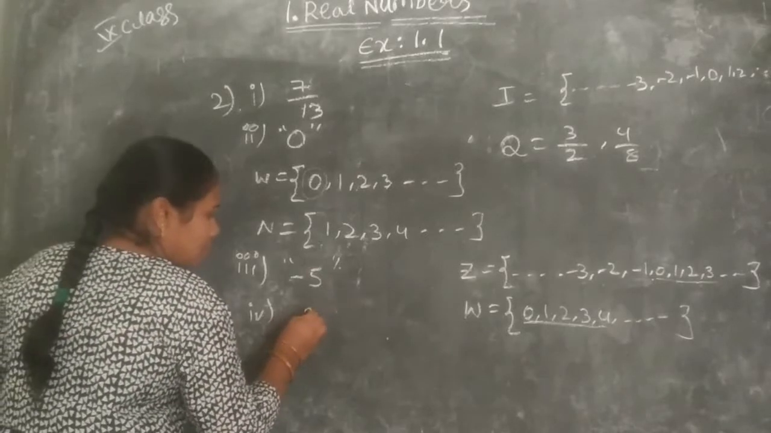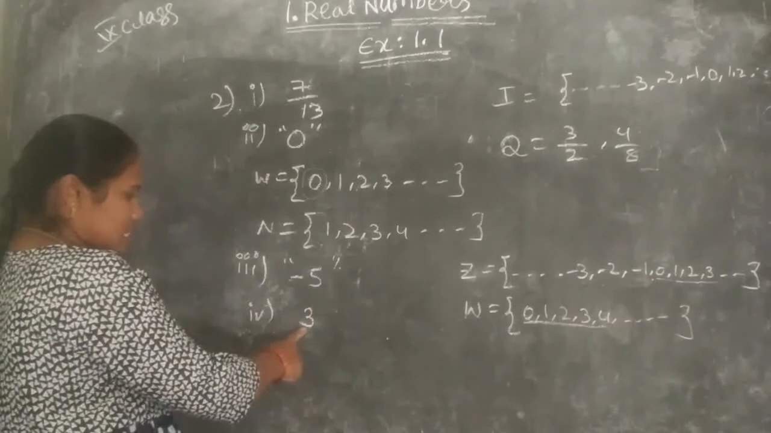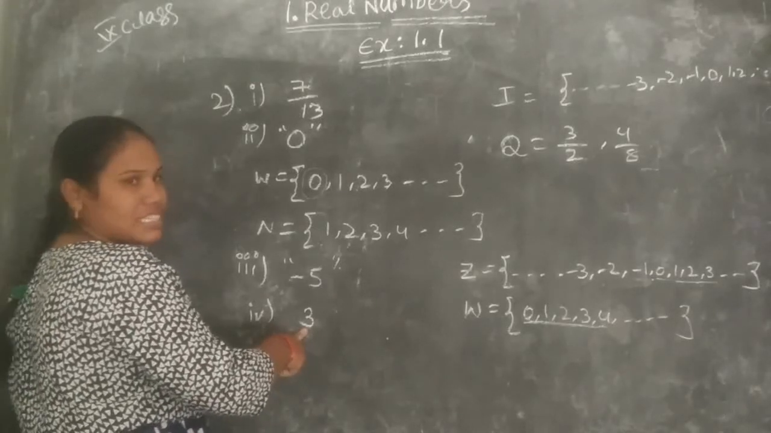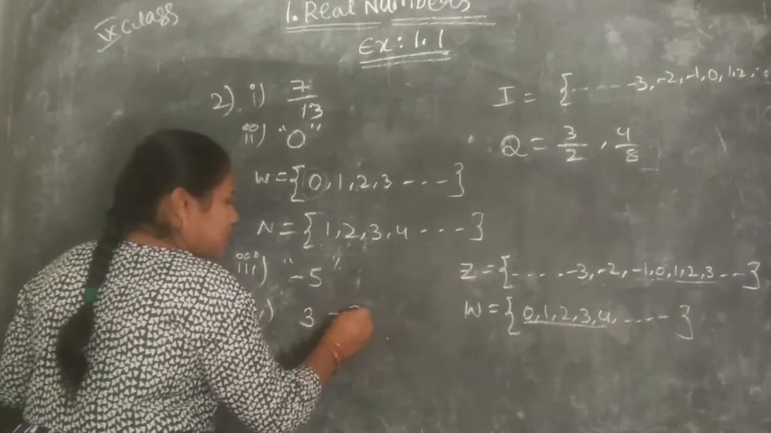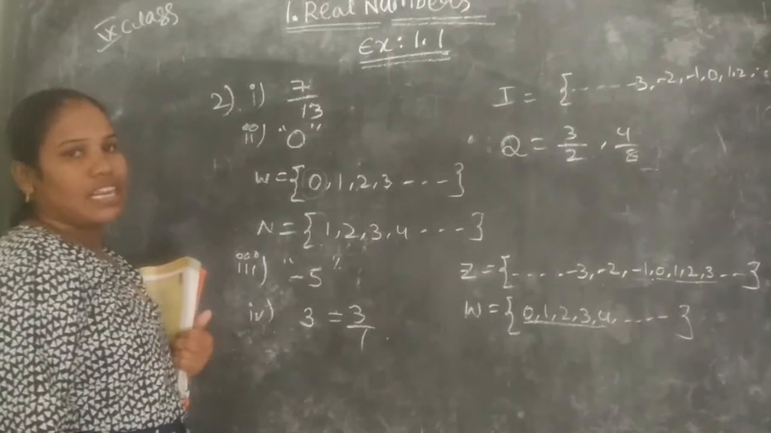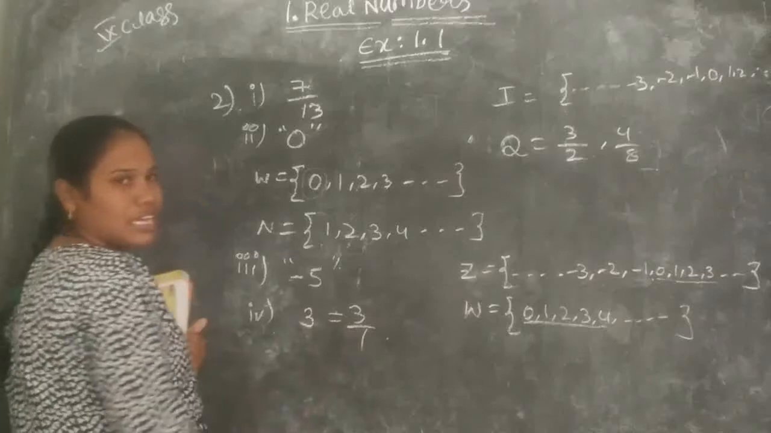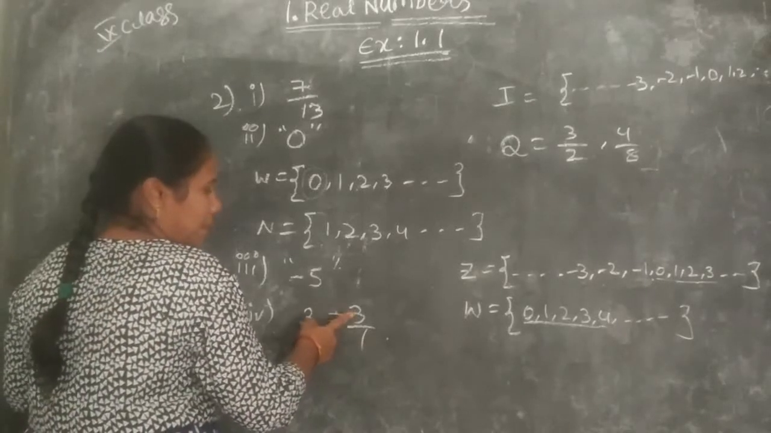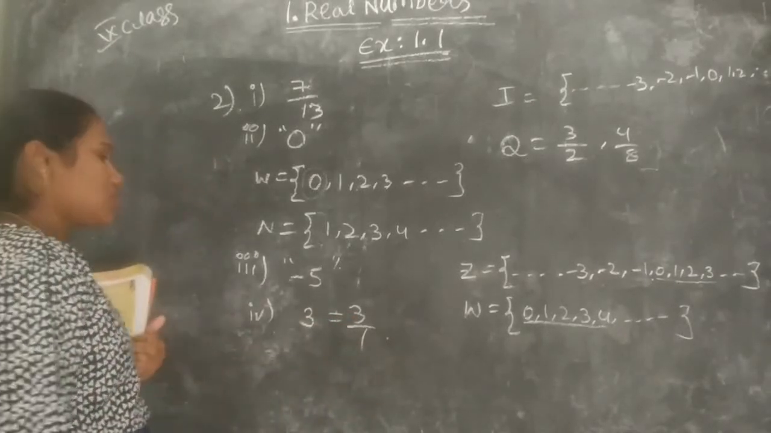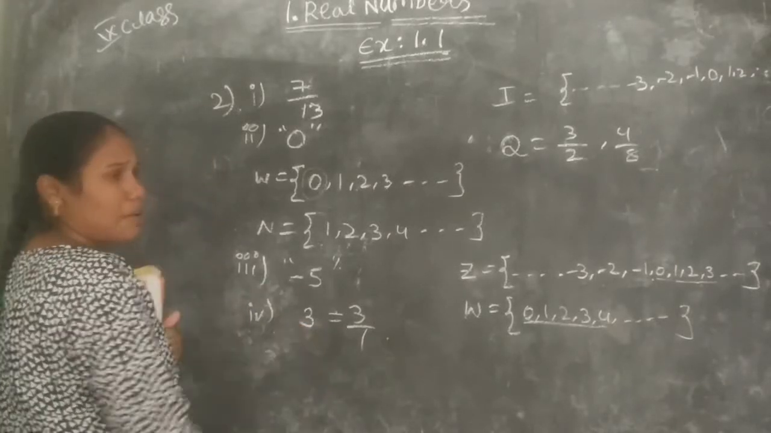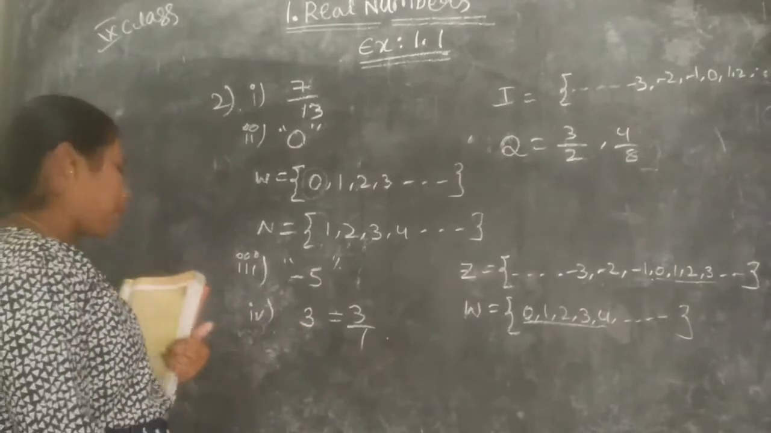So I am taking 3 here. This is a whole number, a natural number and an integer. And 3 is nothing but 3 by 1, which is in the form of P by Q. So you can take any number in place of this number.